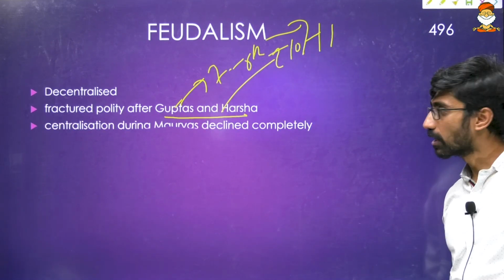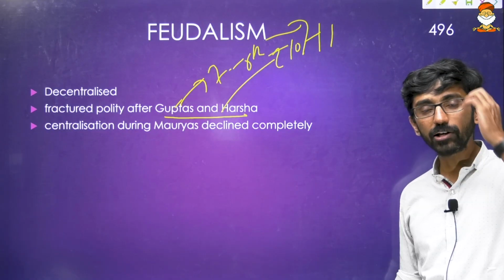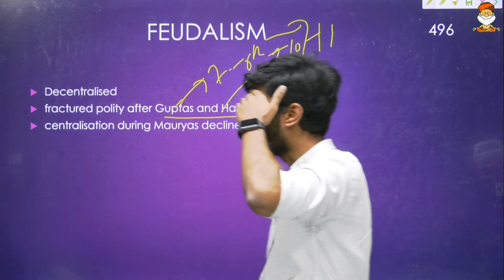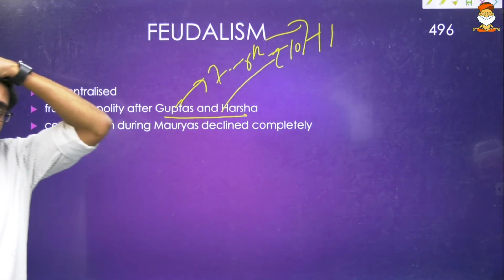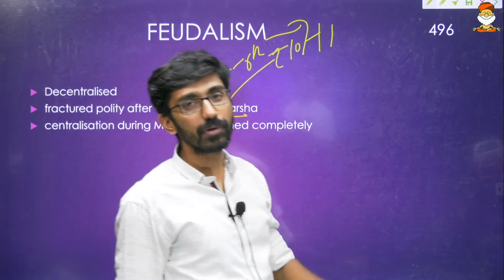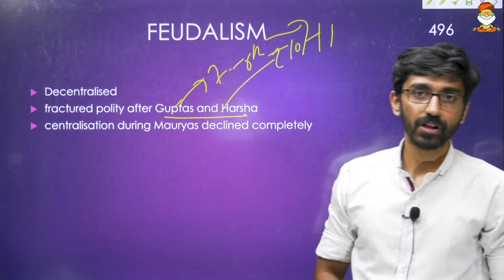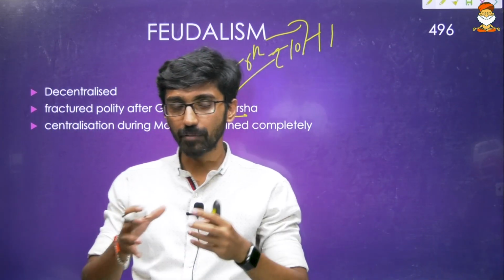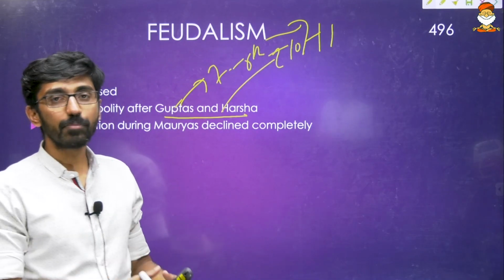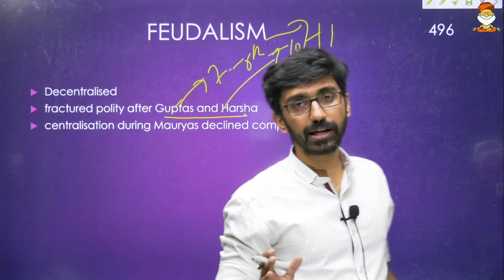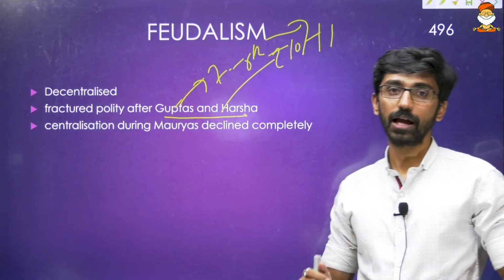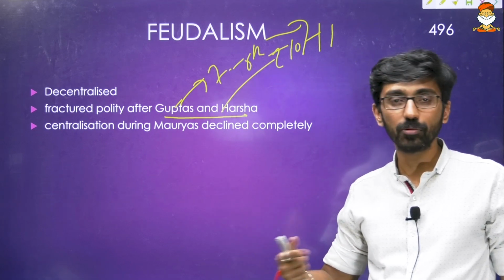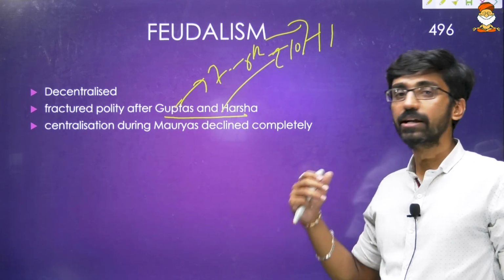This kind of system continued for a very long period of time. Okay, so particularly when you look at the administration of the Mauryas, if you have read medieval history, ancient history, particularly the Mauryan administration, it's all about centralization, because every administrative control during that point of time was under the king himself. So the Mauryan kings' centralized system was trying to break, and it was becoming a decentralized system.